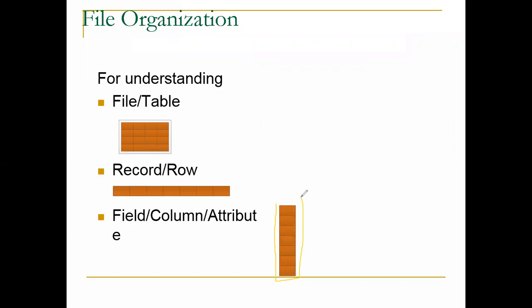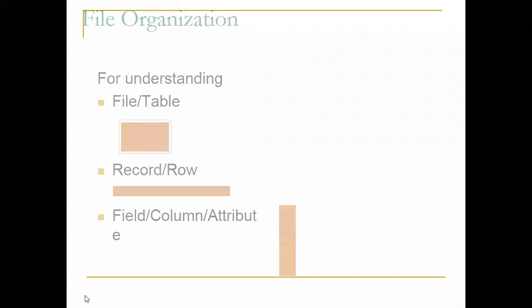So this is actually the file structure. It is a combination of rows and columns. We can say that a file is a collection of records and fields. According to these rows and columns, we make a file data structure. This should be clear to everyone. These are the basic terminology that we need to see. The file is one type of table where we store records. A record is our row, and the field is a column or attribute, likewise. One particular column we select is called a field or attribute. I hope everyone is clear on this very simple part.